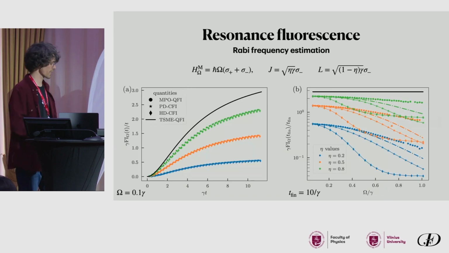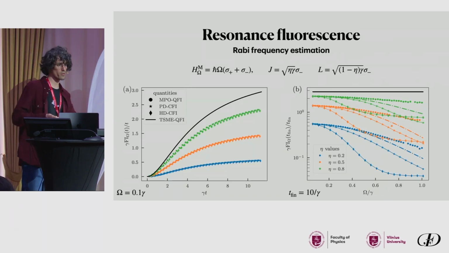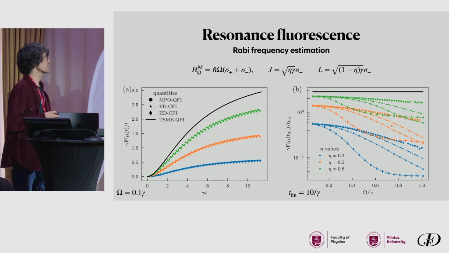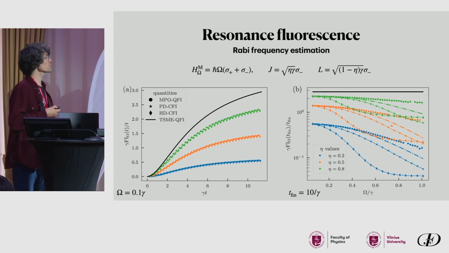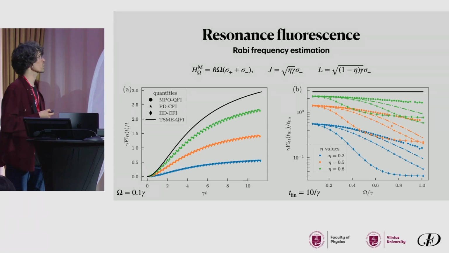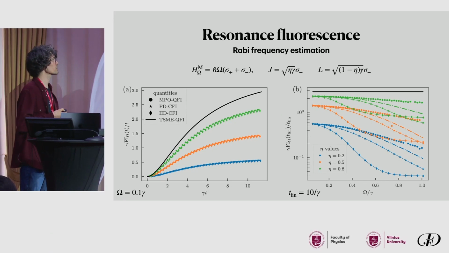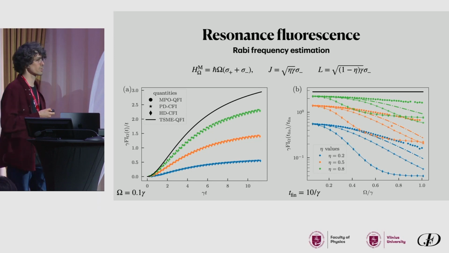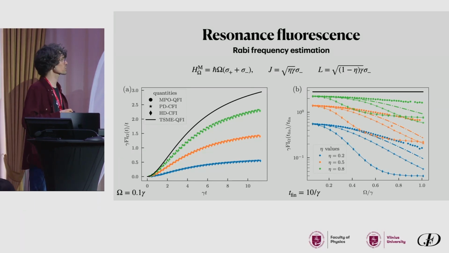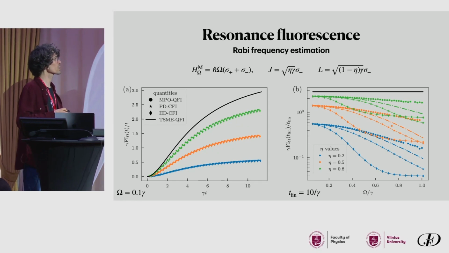Okay, so finally, just a couple of minutes to present some concrete results. The concrete results are in a couple of very simple problems with two-level systems. The first one is essentially resonance fluorescence. So we have a two-level system with a continuous driving. Omega is the Rabi frequency, and this is the parameter that we want to estimate. J is the Lindblad operator that we can measure, the one coupled to the detector, and L is the one related to the noise. You can see that they are the same, just with a different proportionality constant.